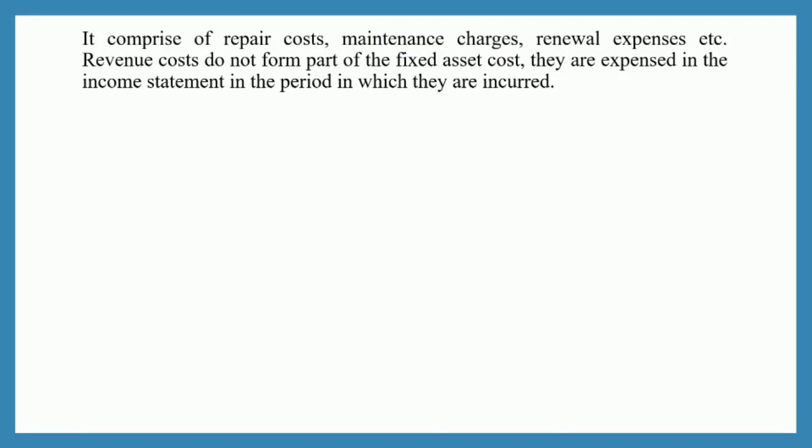Comprise of repair cost, maintenance charges and renewable expenses, etc. Revenue costs do not form part of the fixed asset cost. They are expensed in the income statement in the period in which they are incurred. So your revenue cost basically comprises of your repair cost, maintenance charges, renewable expenses done to the fixed assets.